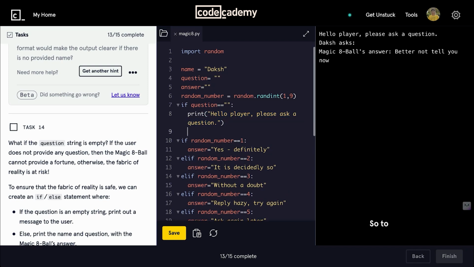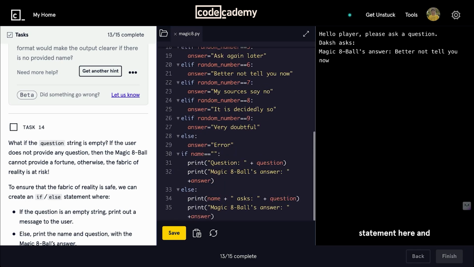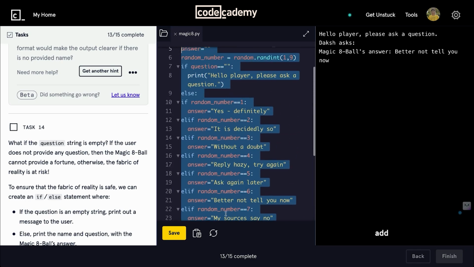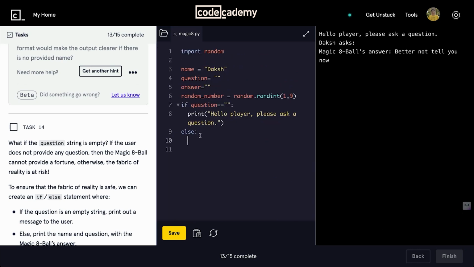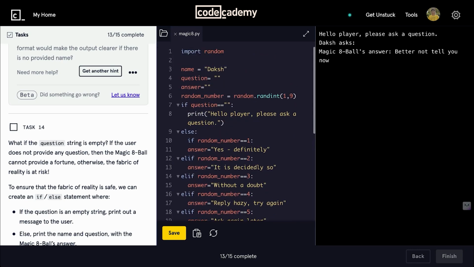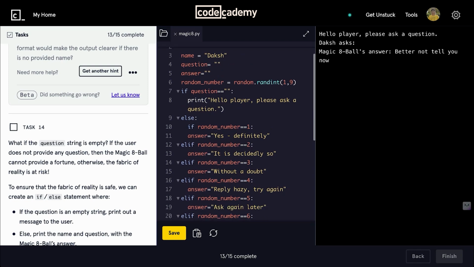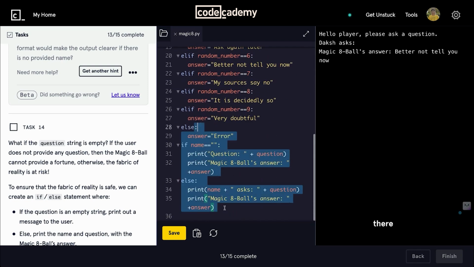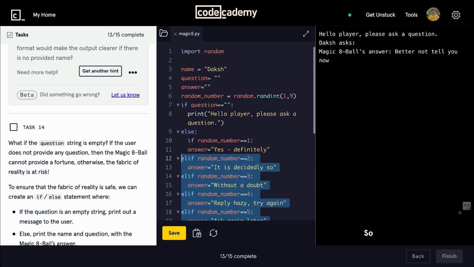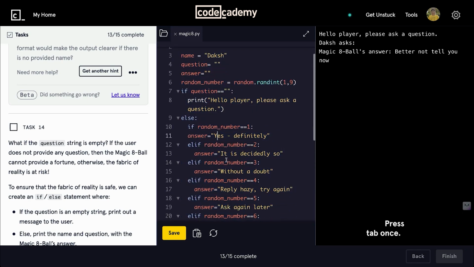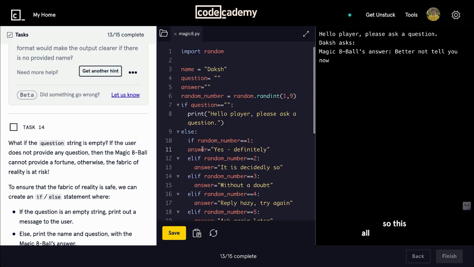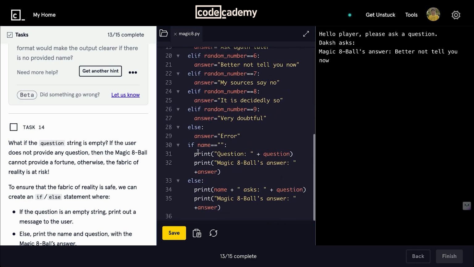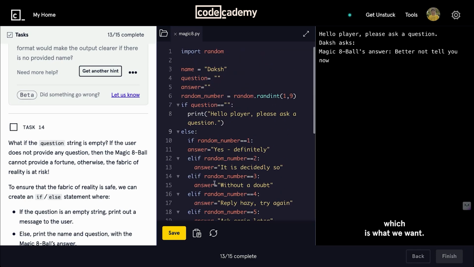So to counter this problem, we can just add an else statement here and add all this inside this else statement. Yeah, there might be an indentation problem here. So select all this, press tab once. Yeah, so this all falls under this else statement, which is what we want.